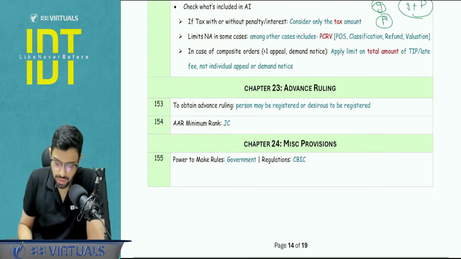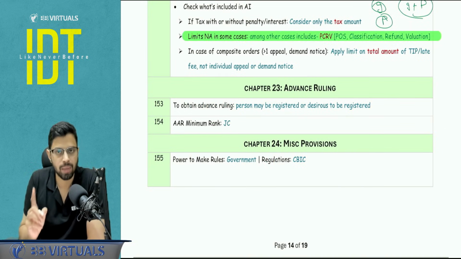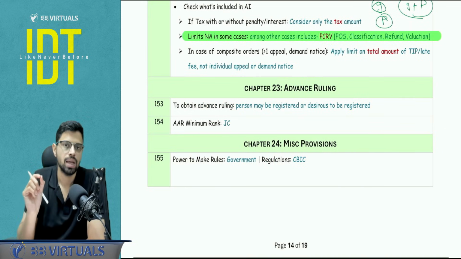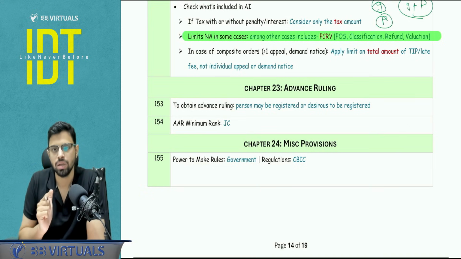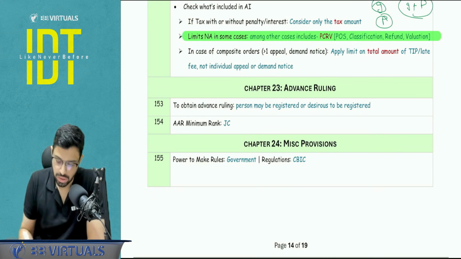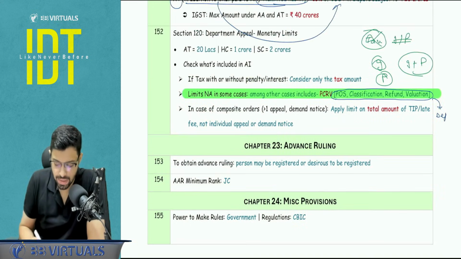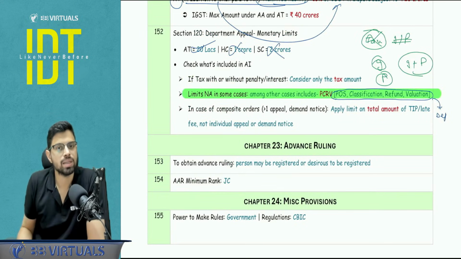Is it clear? There are certain cases where this limit is not applicable. One of the important provisions here is PCRV chapters: place of supply, classification, refund and valuation. For these four matters, this limit will not apply. So the department can go for an appeal regardless, even if the amount does not cross these limits. This was also asked in the exam.